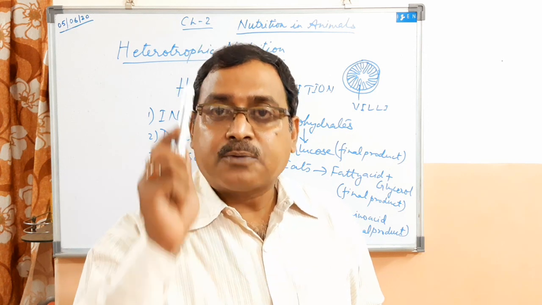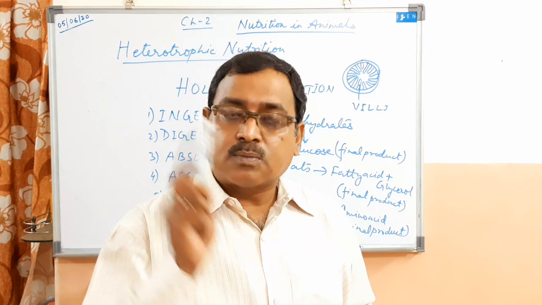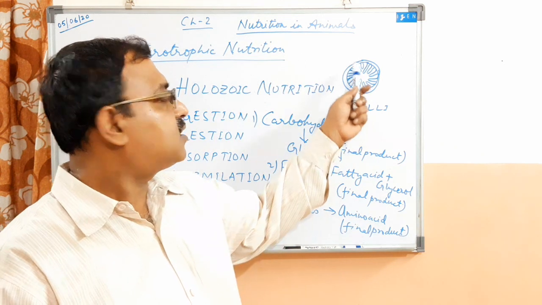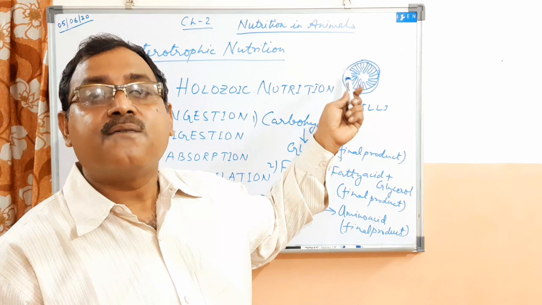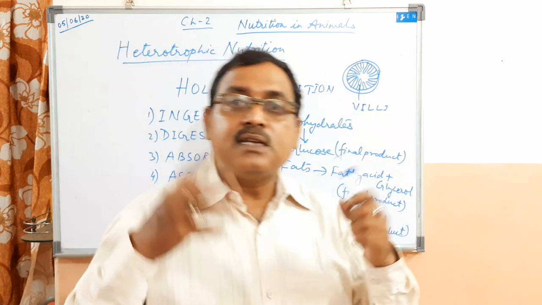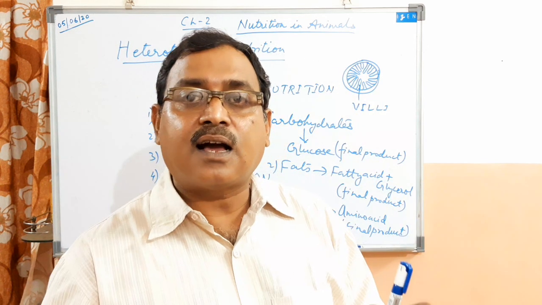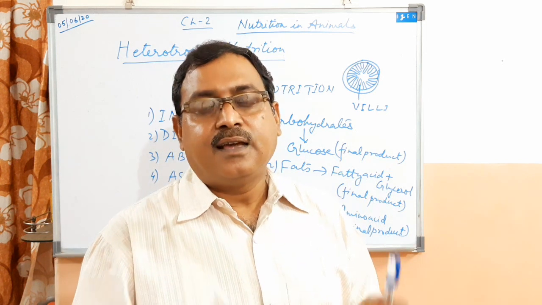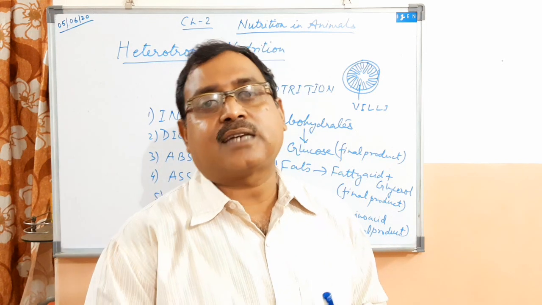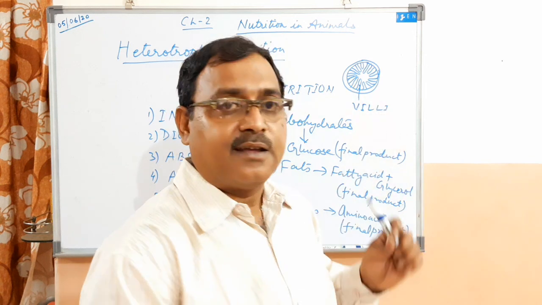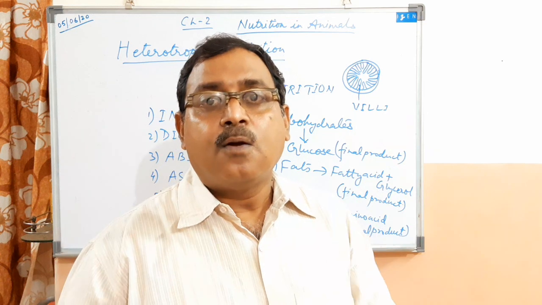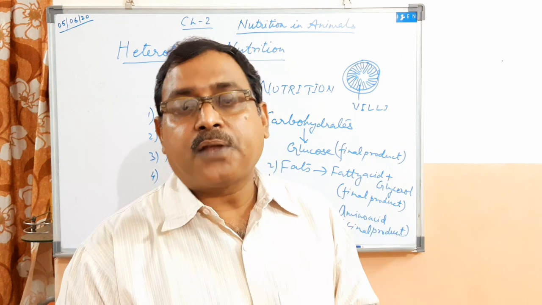So absorption of food occurs in the small intestine with the help of numerous finger-like projections called villi. Villi help in increasing the total surface area for absorbing the food. Otherwise, a longer intestine would be required. If villi were not there, then a much longer small intestine would be required, because it would take more time to absorb the digested food.